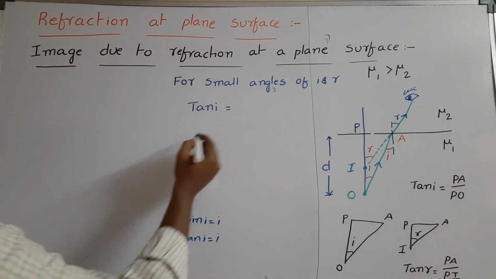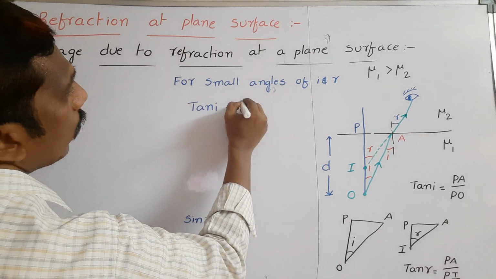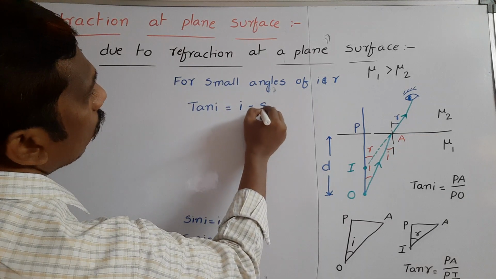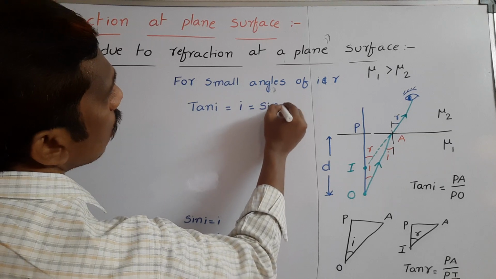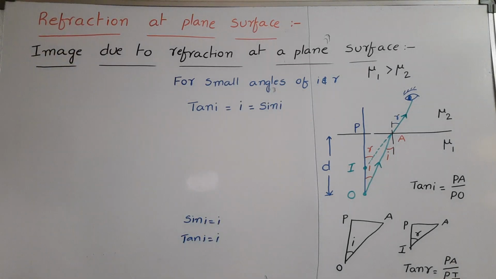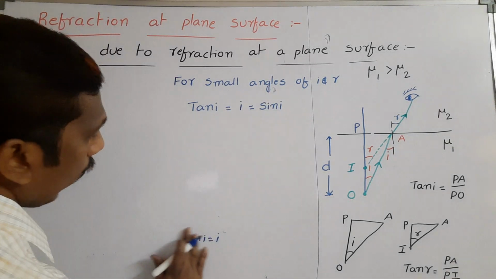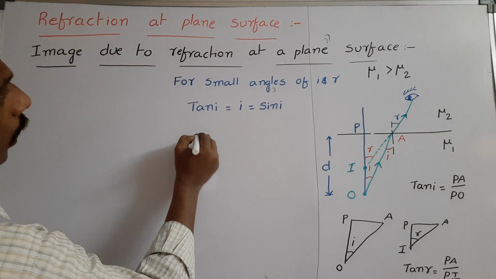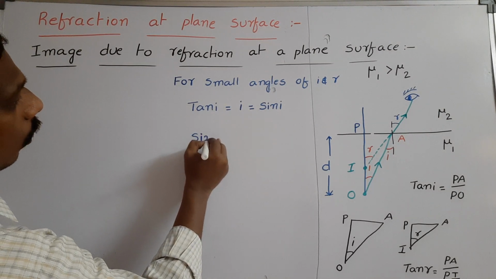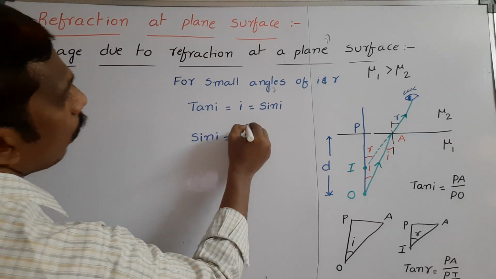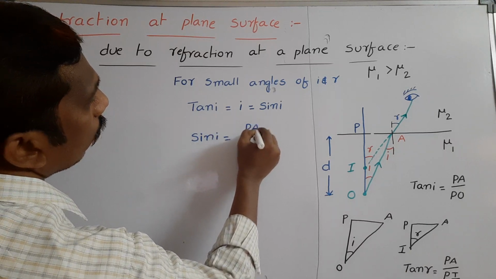So that's why tan I is equal to I, which is equal to sin I. So from this we can write sin I is equal to PA by PO.